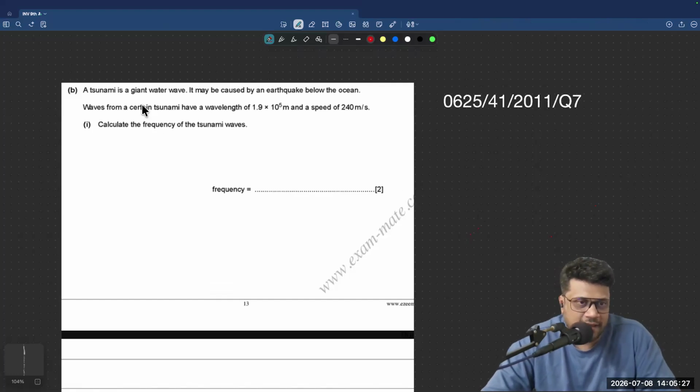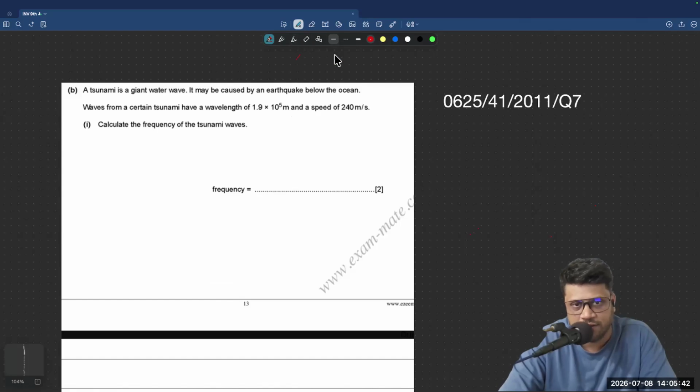So it says that a tsunami is a giant water wave. It may be caused by an earthquake below the ocean. Waves from a certain tsunami have a wavelength of this much and a speed of this much. Calculate the frequency. Well, we are going to use the formula for it. That's not a difficult thing to do.